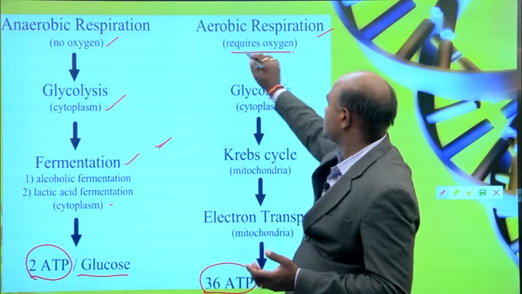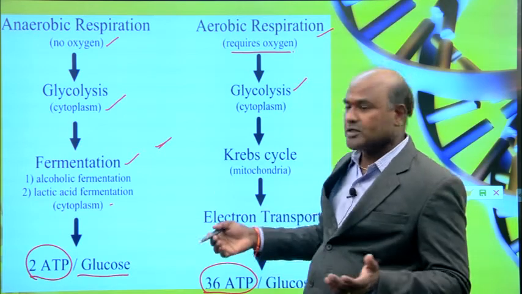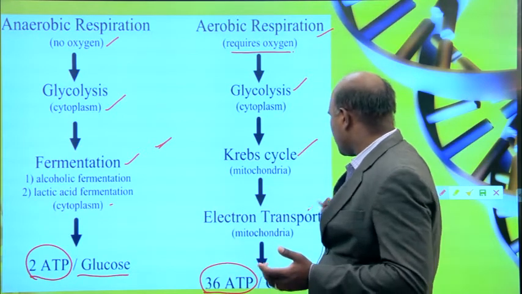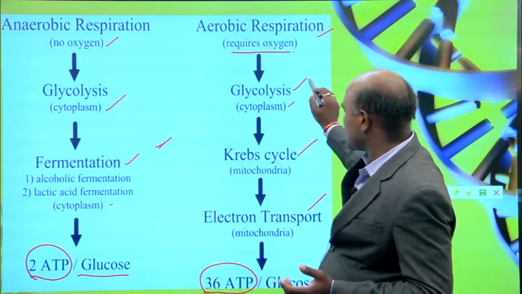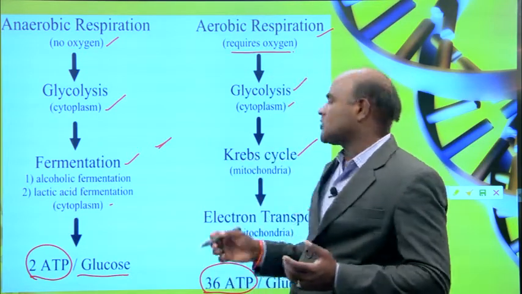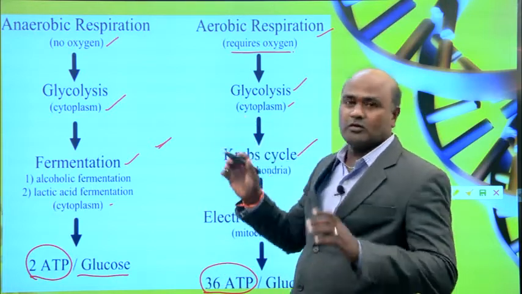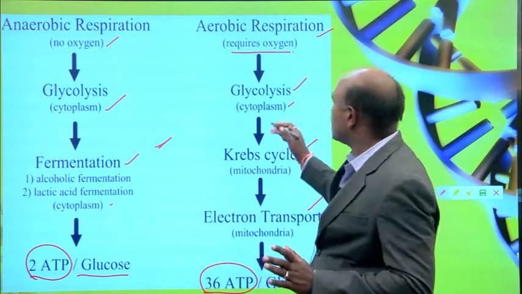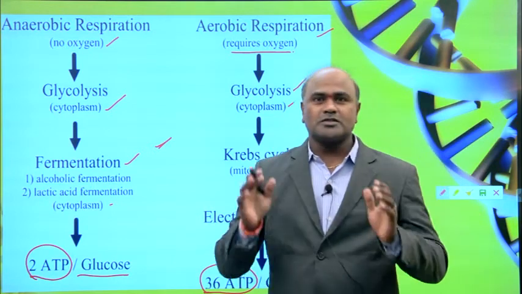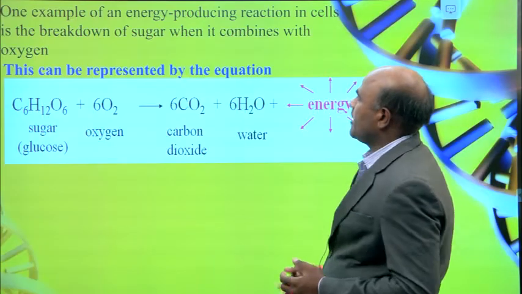So the aerobic process requires oxygen, and it goes through the glycolysis process, then the Krebs cycle, and then electron transport. Glycolysis is happening in the cytoplasm, and the Krebs cycle also happens in the mitochondria, and then electron transport is happening in the mitochondria. So this is the difference. When you compare these two, you can easily observe that the aerobic process is very important, so that you will get more energy.